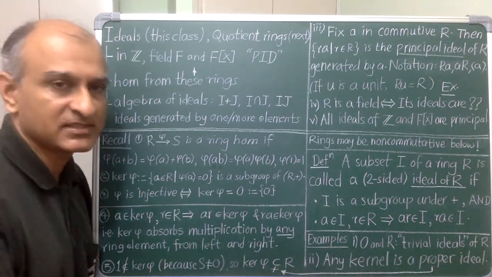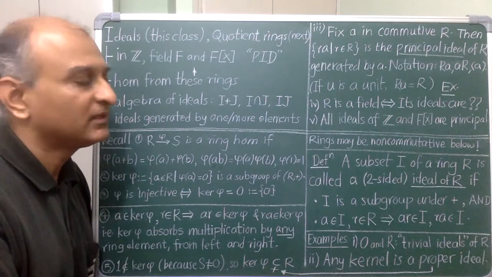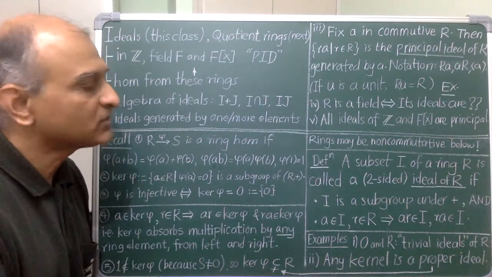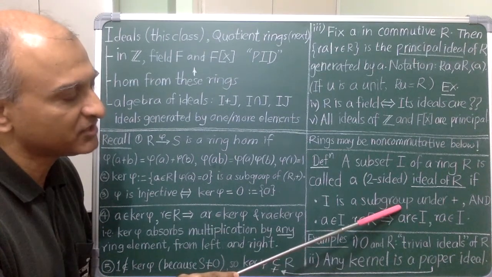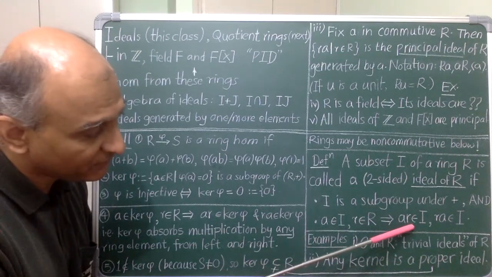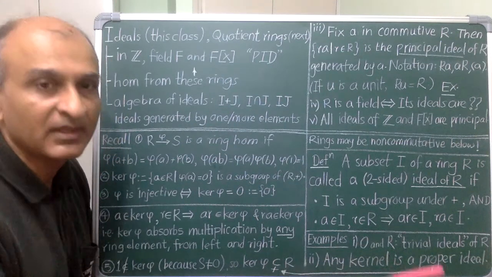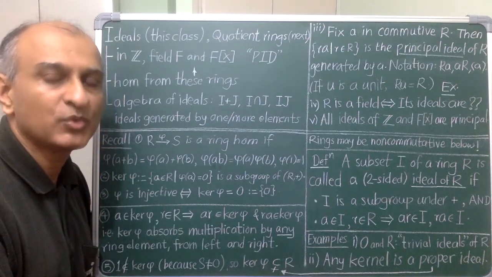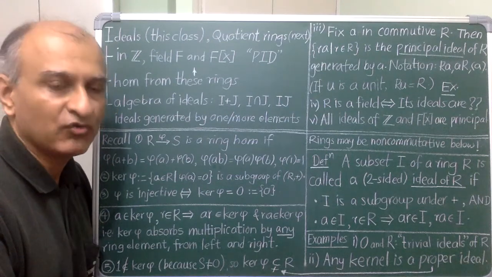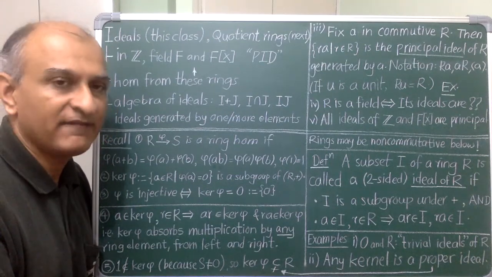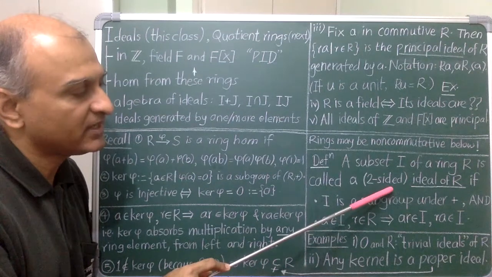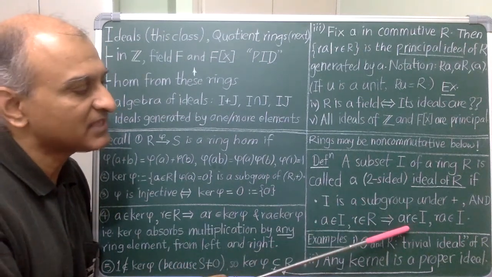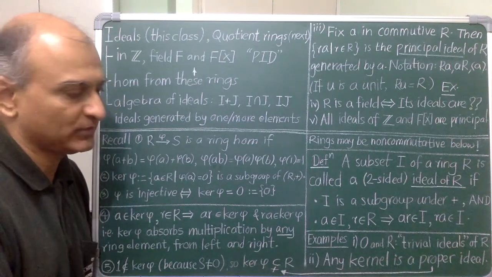A couple of remarks here. One, in the non-commutative case, I can consider variations. Suppose a subset satisfies the first condition and just the first condition on the second line. Then I can call it a right ideal. Similarly, I have the notion of a left ideal. Of course, for a commutative ring, left, right, or two-sided, it's all the same. But for non-commutative rings, these one-sided ideals are also useful.